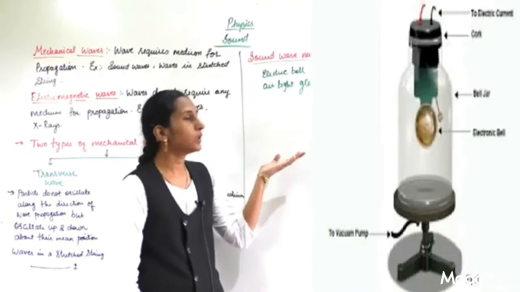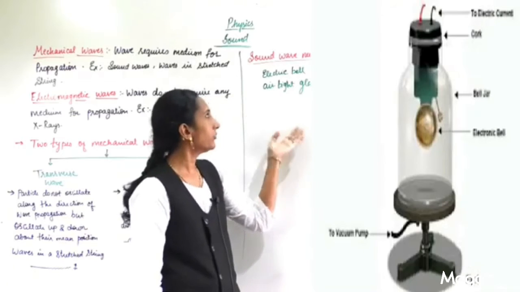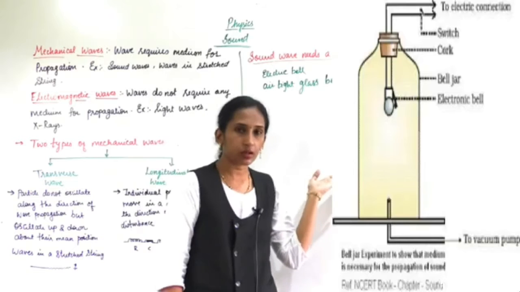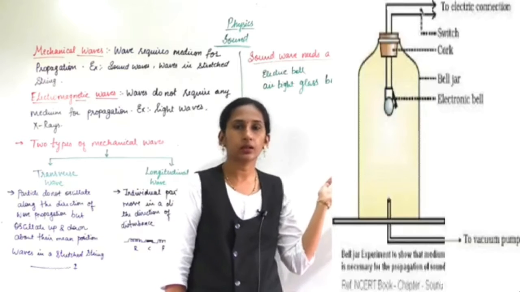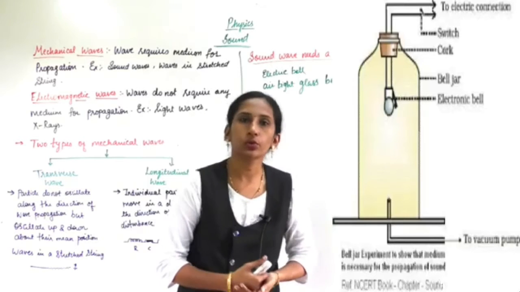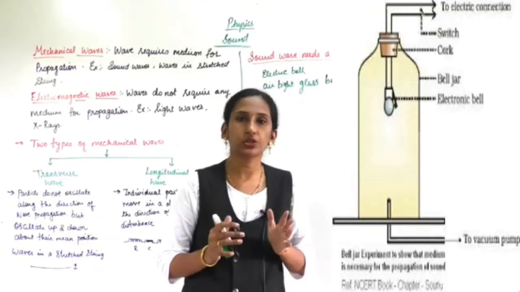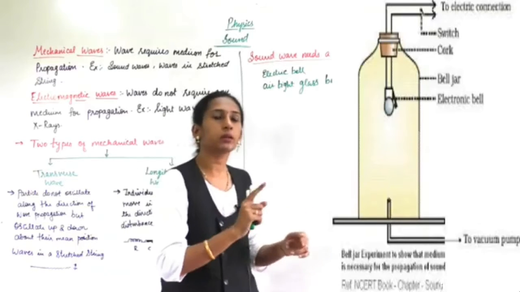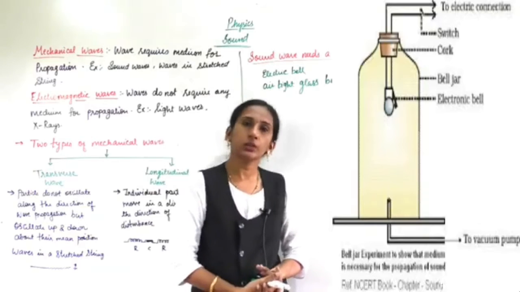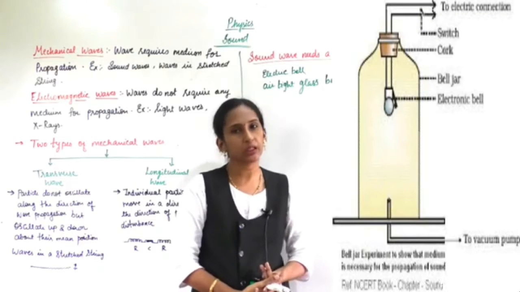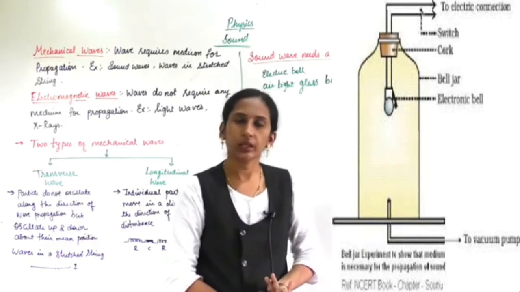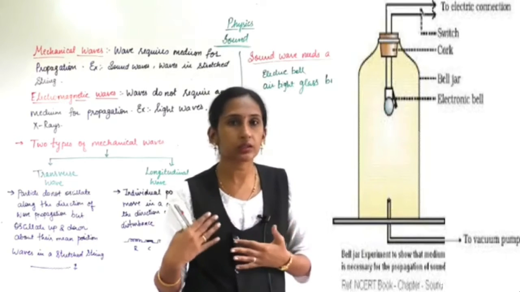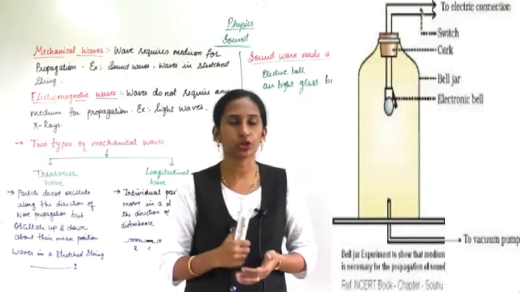Now you can see here, you will take an electric bell, then you will take an airtight glass bell jar. Inside the bell jar you will keep the electric bell. Now you will make the bell ring. Inside the jar, you can hear the ringing of the electric bell, and you are going to study whether you can hear the sound in vacuum condition or not.